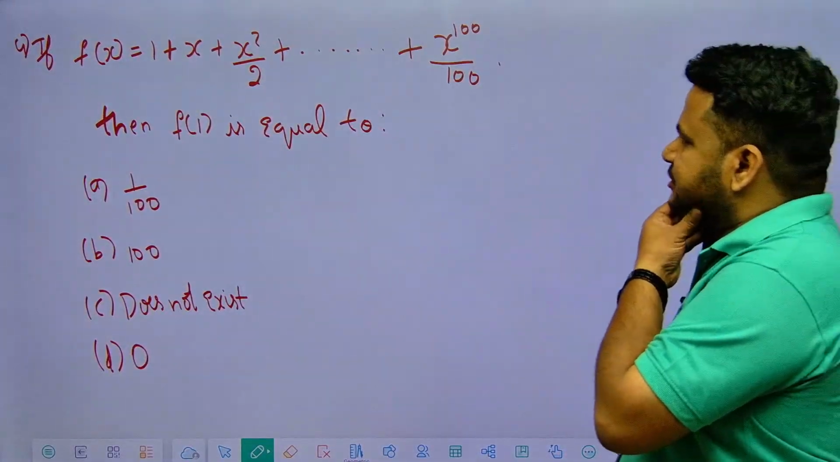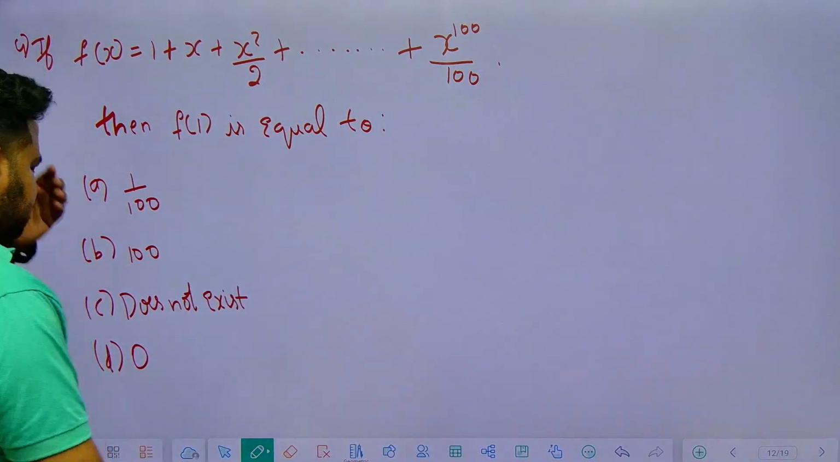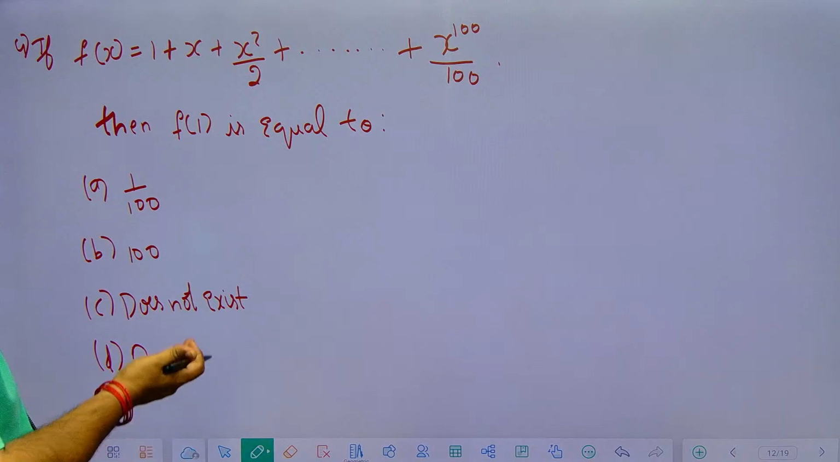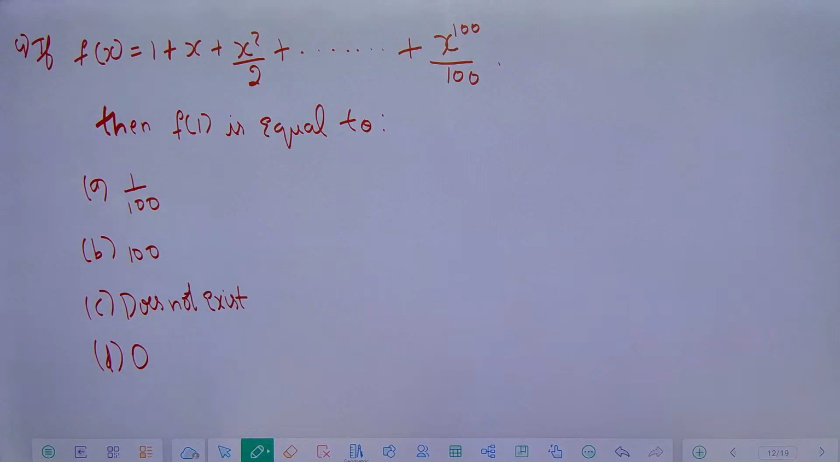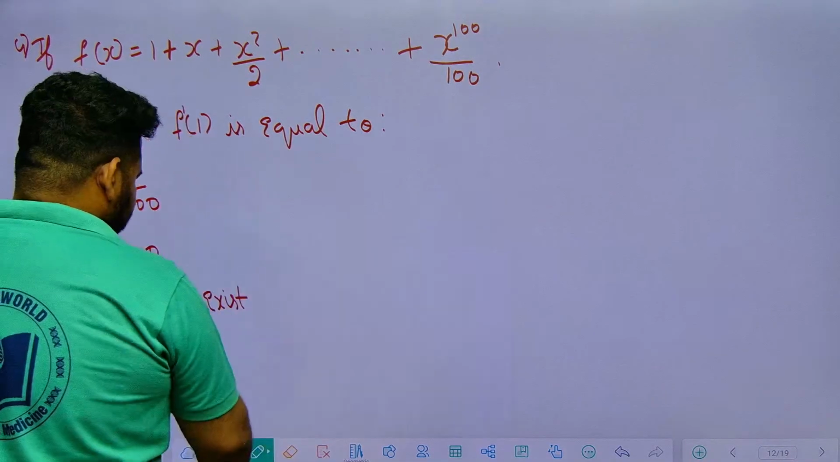They have given a question. This is a question from some examination. They are telling: if f of x is equal to 1 plus x square by 2 up to x to the power of 100 by 100, then f of 1 is equal to what? Actually the question should have been f dash of 1, then f dash of 1 is equal to 1.